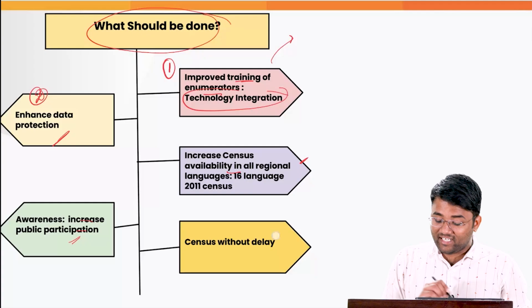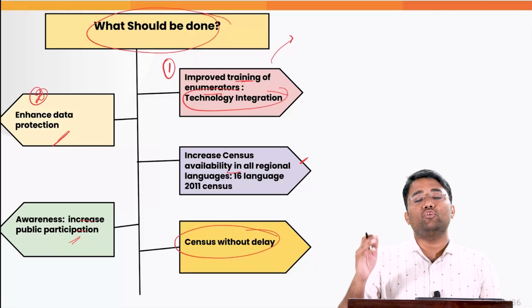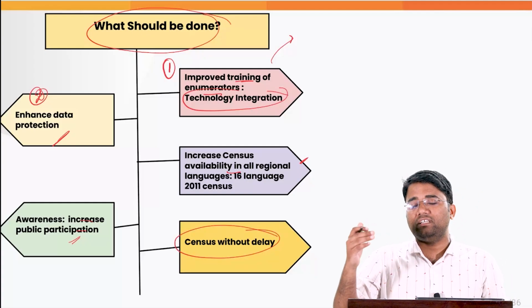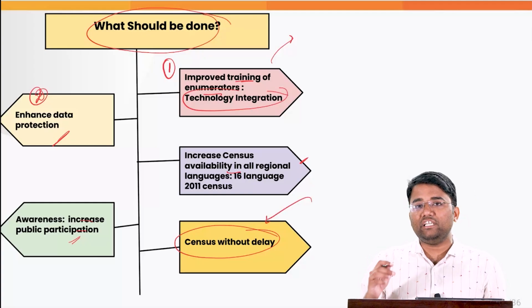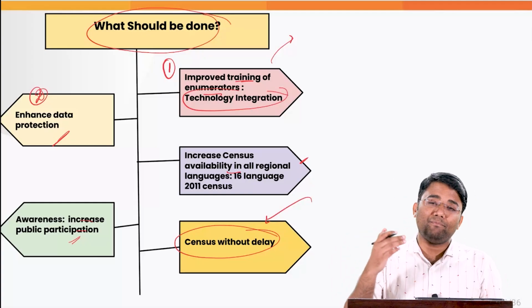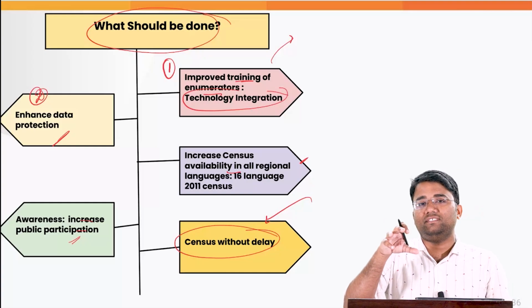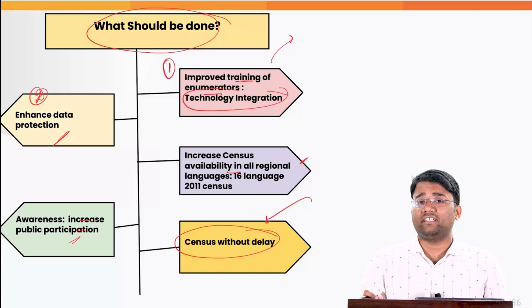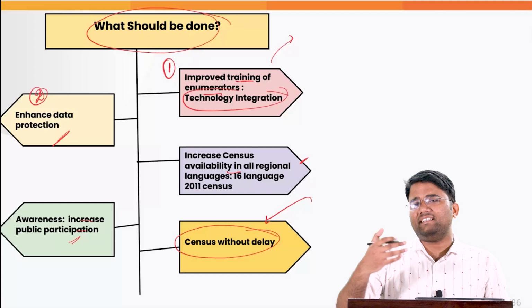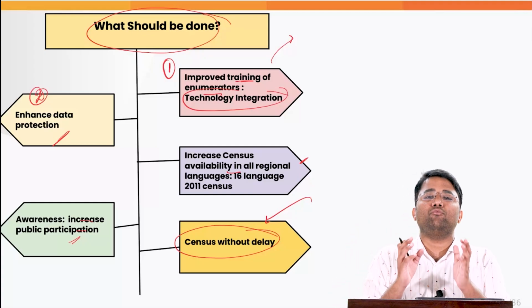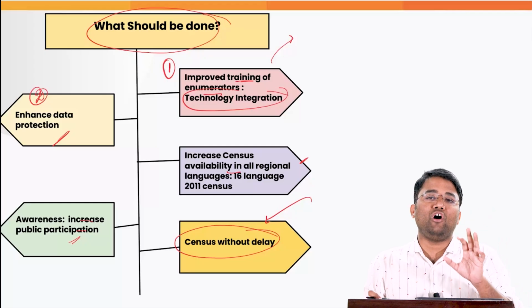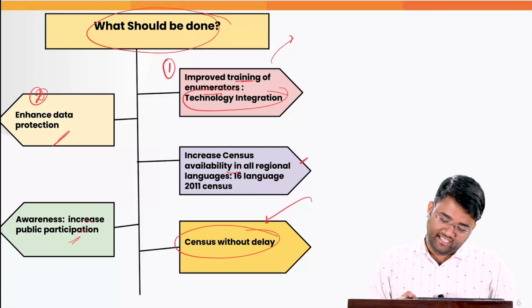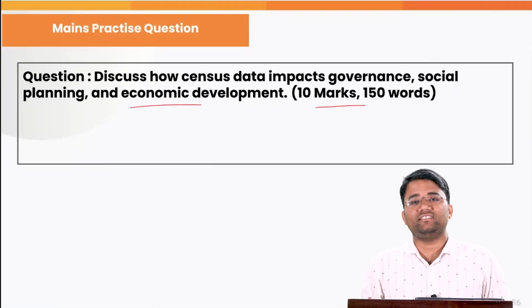Also, census should be conducted without delay. We are already with a delay of more than 4 years. So there is need for proper communication and proper capacity building of the people involved in this exercise, so that census can be conducted without delay, and from the data coming from the census, we can have a proper policy that can actually help in achieving our goal of a developed country by 2047. And this is a particular mains question that you people can write from this topic.